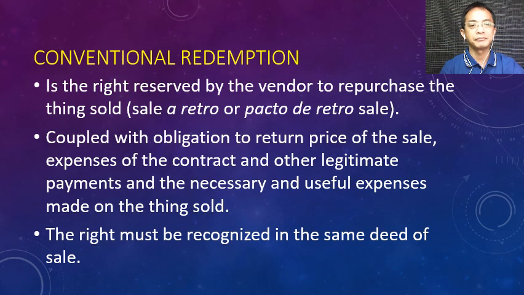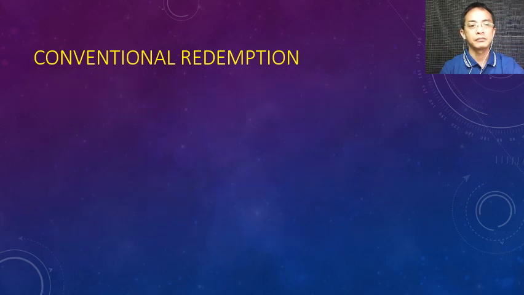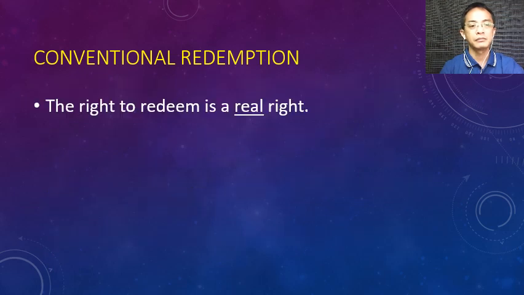So, the right to redeem is a real right, meaning it can be enforced against the whole world or any third person who is not part of the contract. Okay.